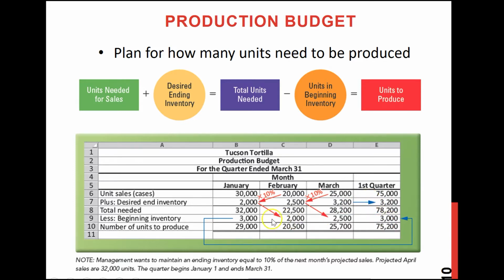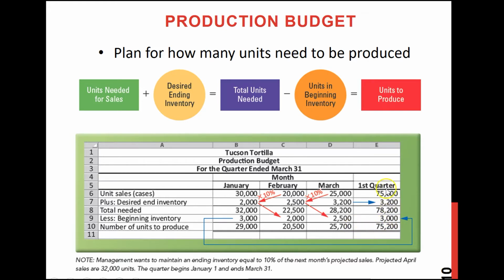Similarly, for the beginning inventory, don't add across the columns. Take whatever was the beginning inventory for the very beginning. So the beginning inventory for the month of January was 3,000. So these 3,000 units will be the entire quarter's beginning inventory. That means the quarter's beginning inventory means whatever they had at the beginning of the quarter, right? So the beginning of the quarter means January, so whatever they have at the beginning of the quarter will be their quarter's beginning inventory, right?